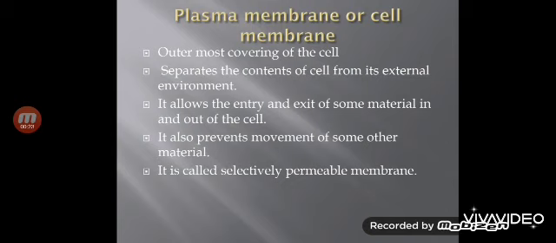Now this plasma membrane is a very special kind of membrane. It allows the entry and exit of some material in and out of the cell. But at the same time, it also prevents the movement of some other material. It means it allows only selected material to enter or exit from the cell. That is why the plasma membrane is also known as a selectively permeable membrane.